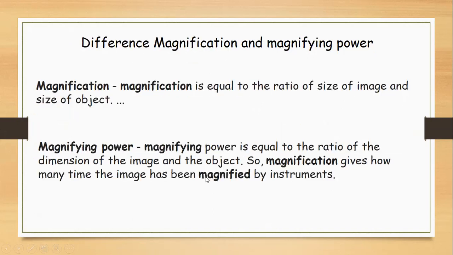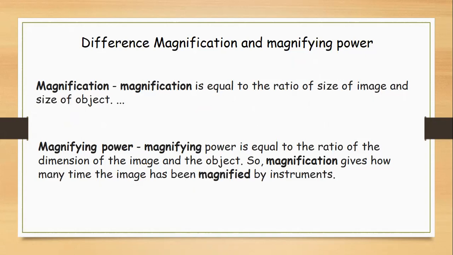Now, we have been discussing magnification, but what is magnification and magnifying power? They are the same. Magnification is equal to the ratio of the size of the image to the size of the object. Magnifying power is equal to the ratio of the dimension of the image and the object.